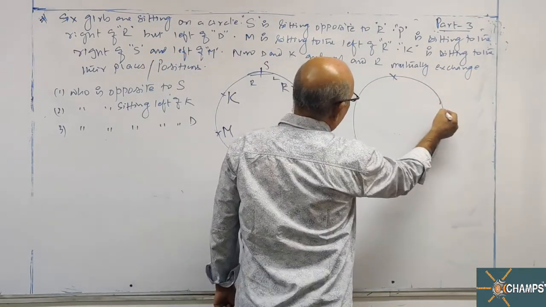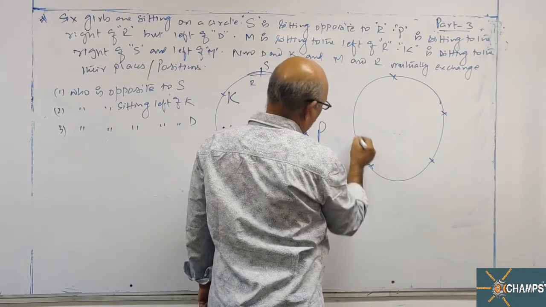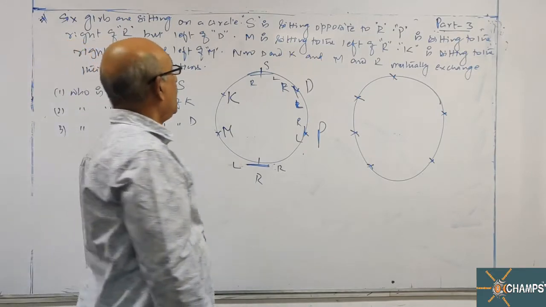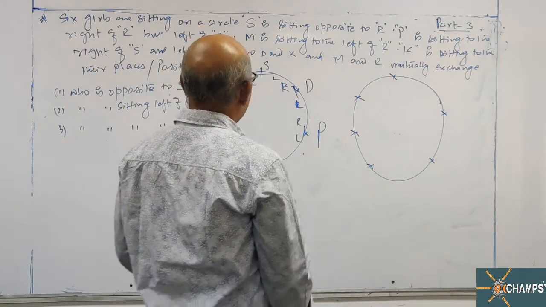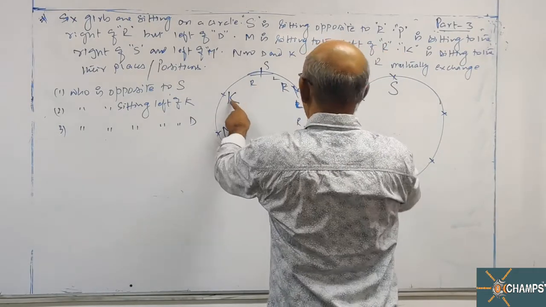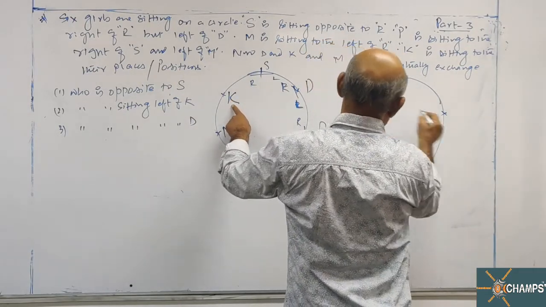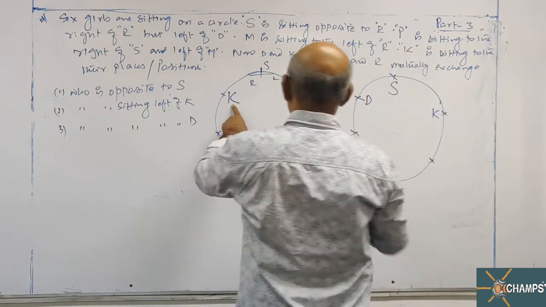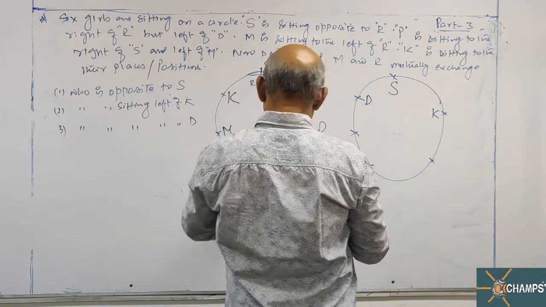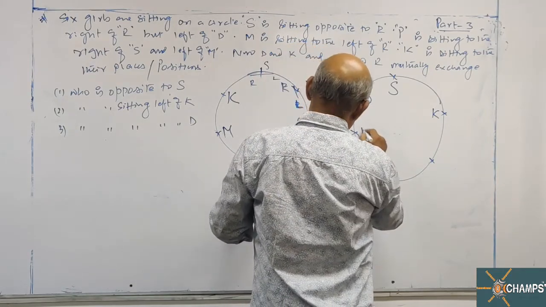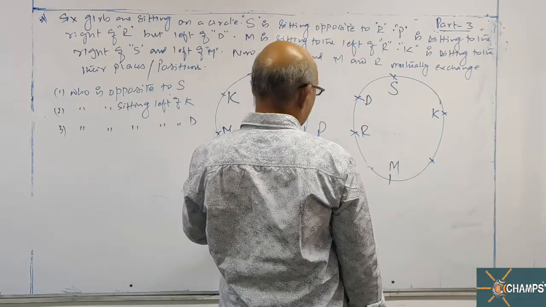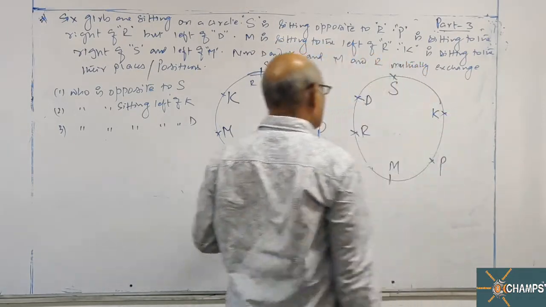Now, one, two, three, four, five, six places. D and K are changing their positions, and M and R. So S will remain the same. D will come here, K will come here. M and R also change. R will come here, M will come here. So P will remain the same.